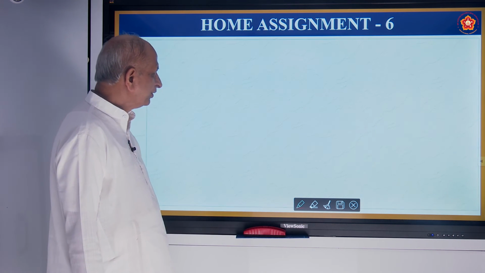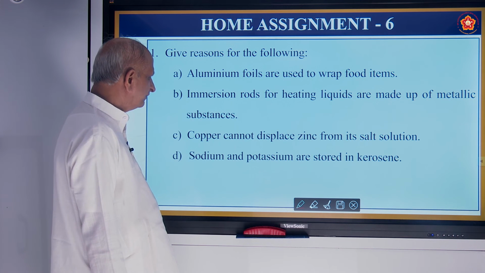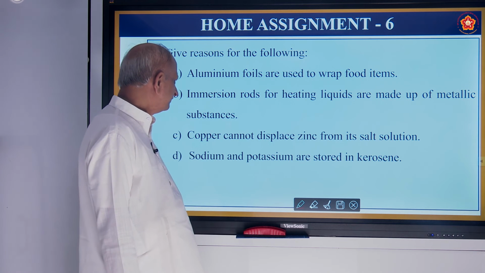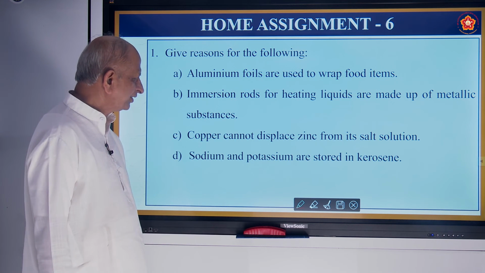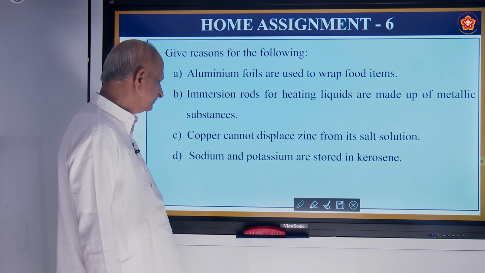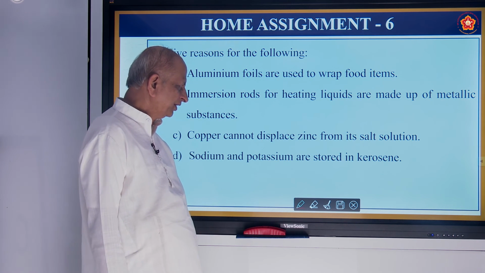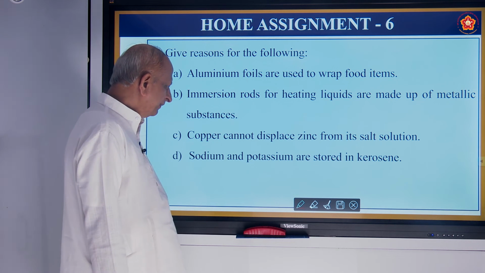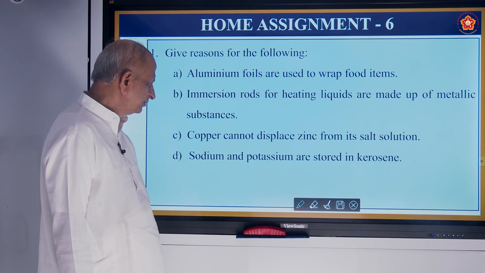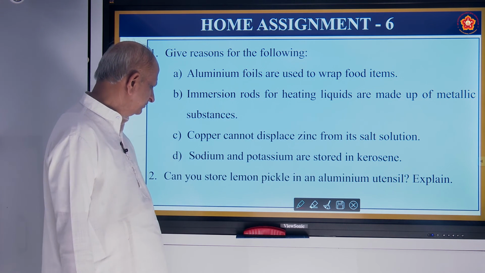Coming to the home assignment, give reasons for the following. Aluminum foils are used to wrap food items. Immersion rods for heating liquids are made up of metallic substances. Copper cannot displace zinc from its salt solution. Sodium and potassium are stored in kerosene. Okay, this is the home assignment.